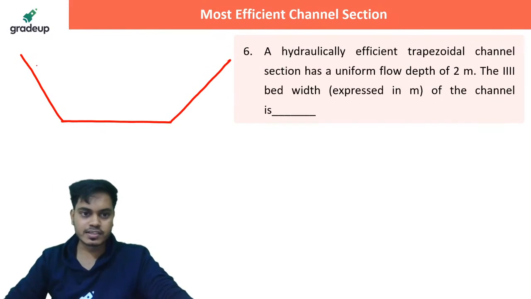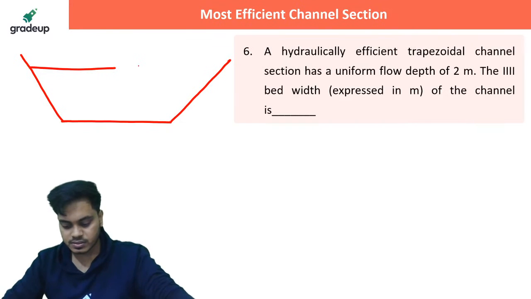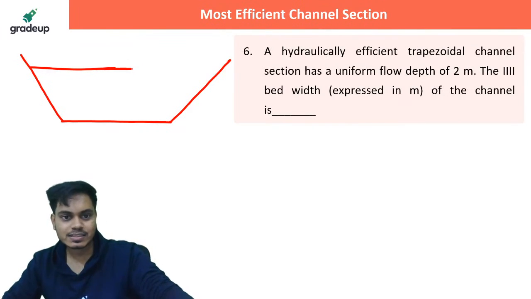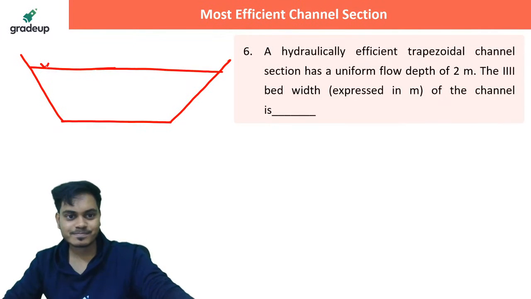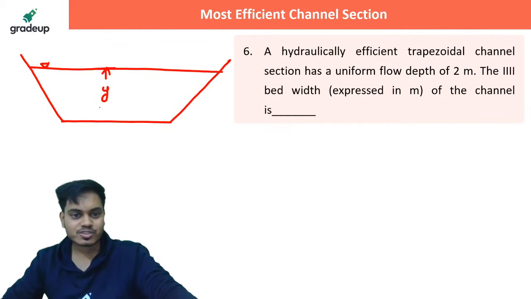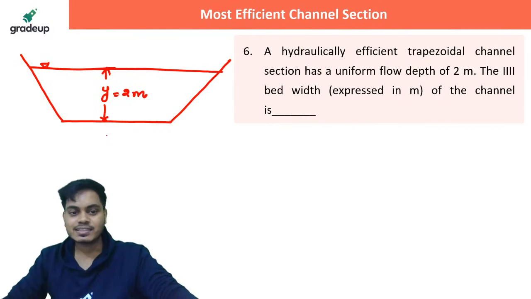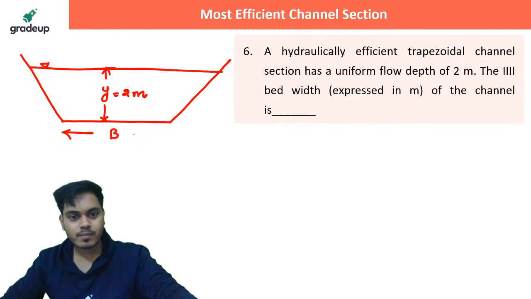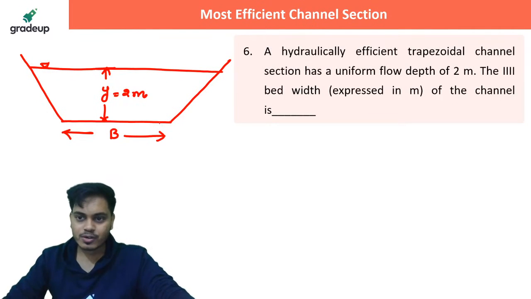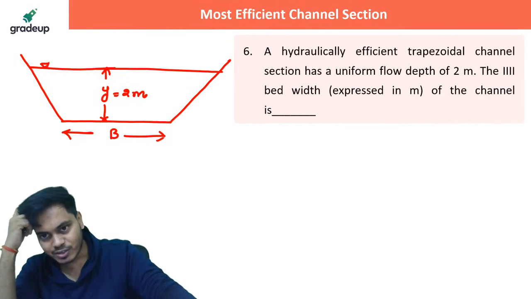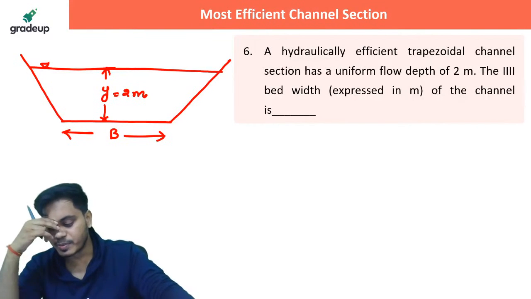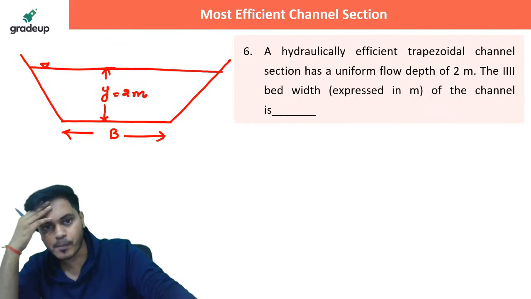This is my trapezoidal channel section. Suppose this is the bed width. Very fast, Vatsal. Great. Correct answer. This is the bed slope. The flow depth, how much is that? 2 meter. Cool. And this is the B value. All we have to find out is the value of B only, right? Everybody, please solve and let me know the answer.